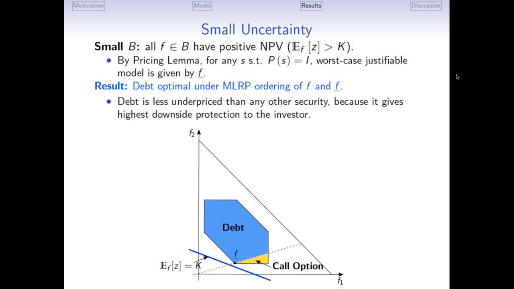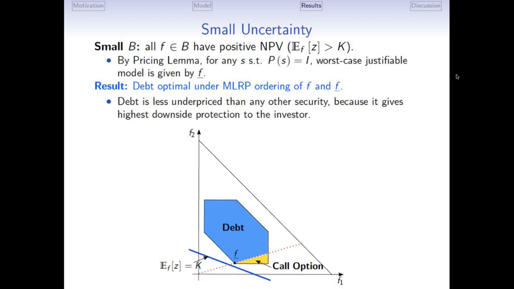Okay, now that we have this lemma, there are basically two cases to consider. One is the small uncertainty case, and the other is the large uncertainty case. Suppose first the uncertainty is small, so that all distributions in the set B have positive NPV. In this case, by the pricing lemma, the worst case scenario will be the same for every security, and it will be this distribution F underlying. As you see, there are two securities issued in equilibrium: a call option in the yellow region and debt in the blue region.